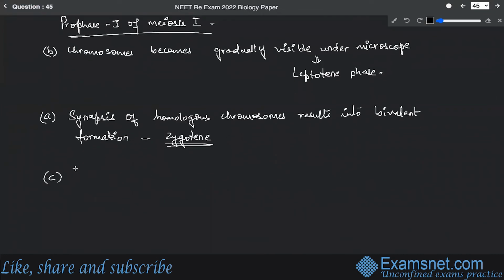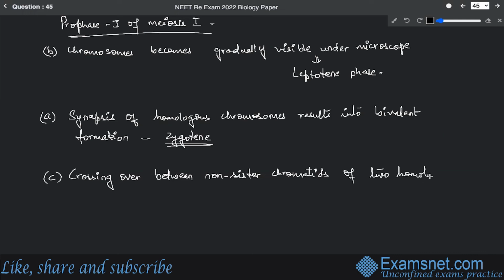So the next is C1, that means crossing over between non-sister chromatids of two homologous chromosomes. This will occur during the pachytene stage.